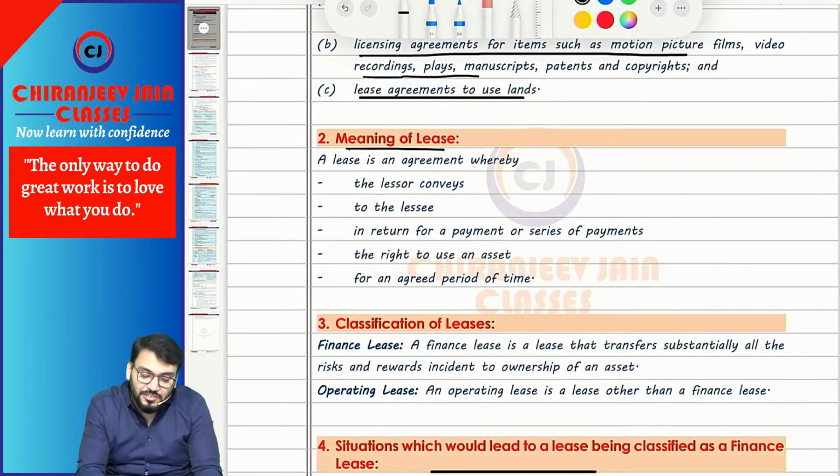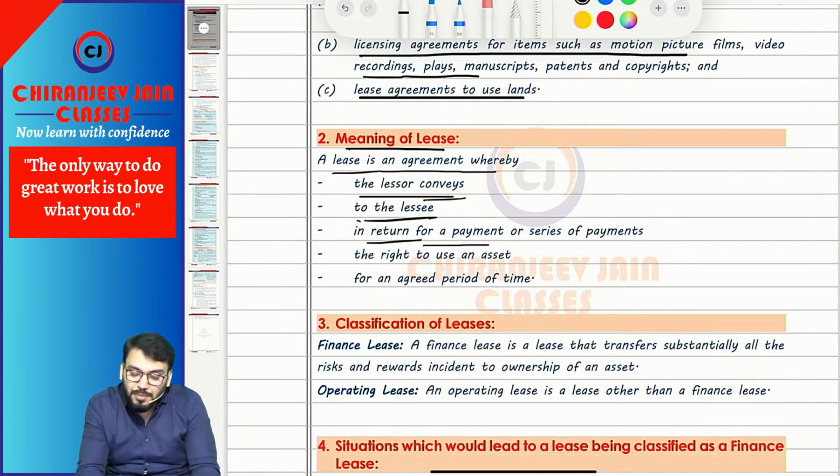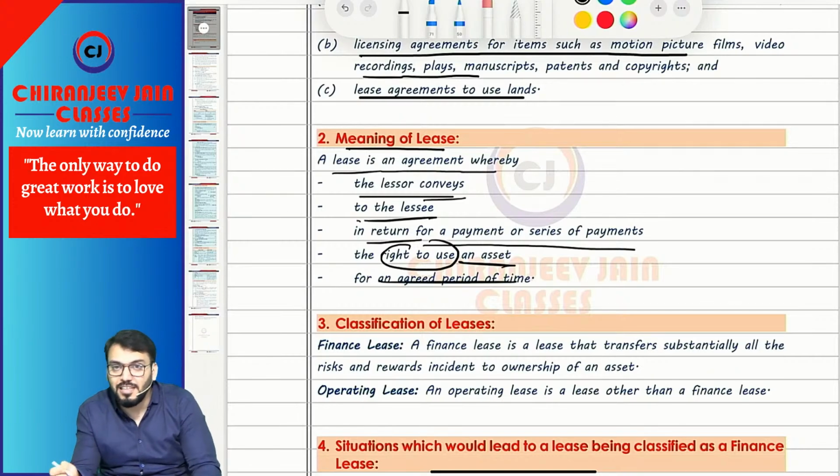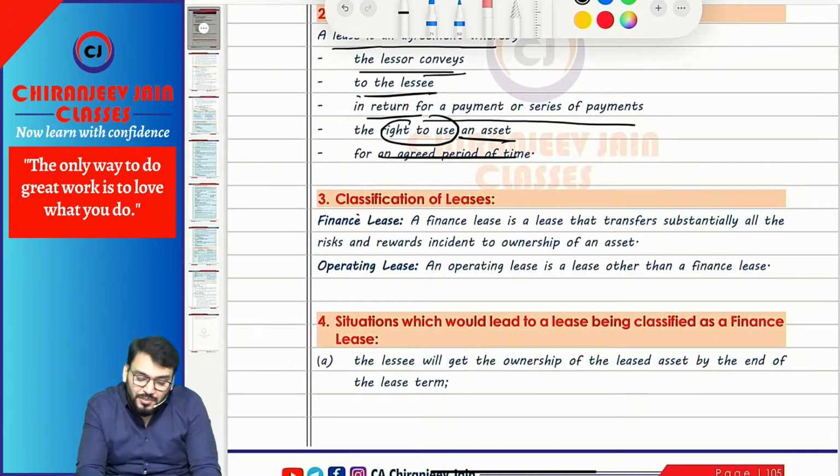What is the meaning of lease? A lease is an agreement whereby the lessor conveys to the lessee, in return for a payment or a series of payments, the right to use an asset for a specified period. That is the lease term. Classification of lease: it can be finance lease or operating lease.